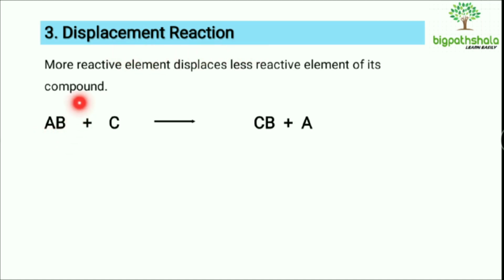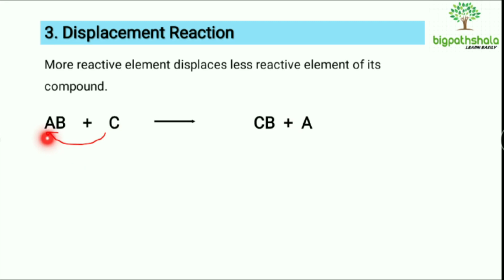It will be AB, a compound. In AB, remember that A, the first one, is the metal and the second one is the non-metal. Metals are positively charged ions, whereas B, the non-metal, contains the negatively charged ion. So here C, which is also a metal, will replace the metal of this compound, that is A. So C will come in place of A, and it will become CB, not AB. So it's giving out CB and A will come in place of C.